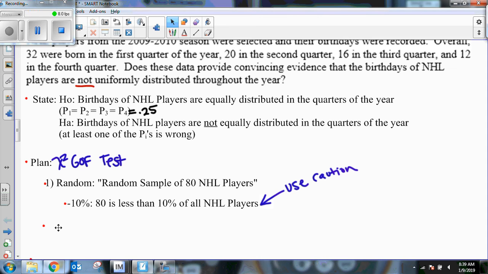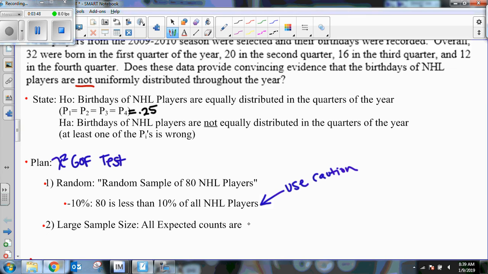Now, usually the next condition is the normal condition, but because we're not using a normal distribution, we're going to check the large sample size condition. We need to show that all expected counts are greater than or equal to 5. Now, sometimes we're going to show this above. In this case, we haven't shown it yet. We have not yet checked that the expected counts are greater than or equal to 5. So what we're going to have to do is figure out these expected counts.